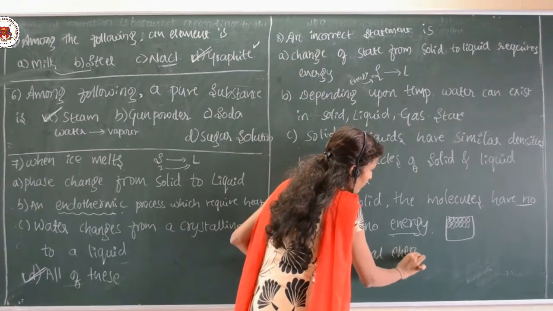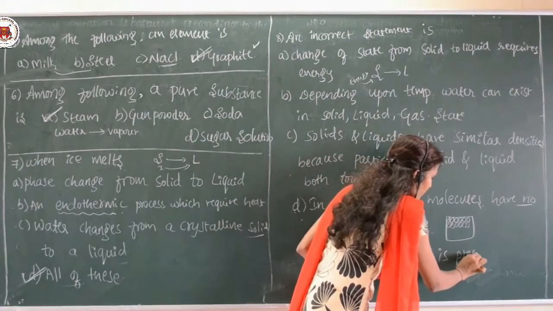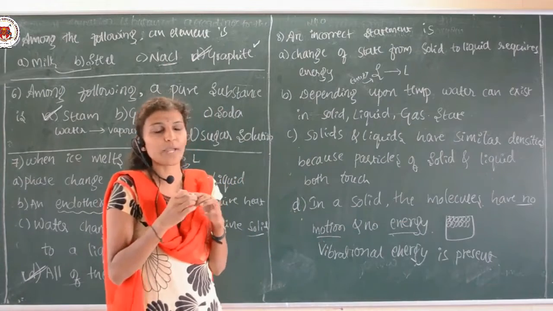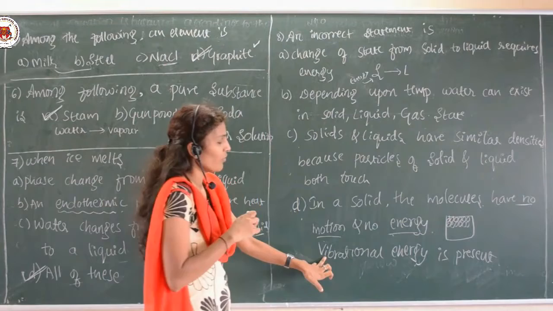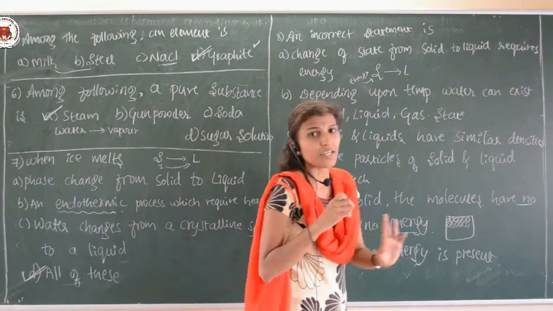So, even though there is a compact arrangement, the particles are able to vibrate. That is why we can say that the solids possess vibrational energy.